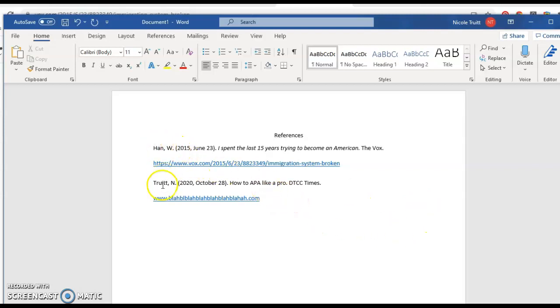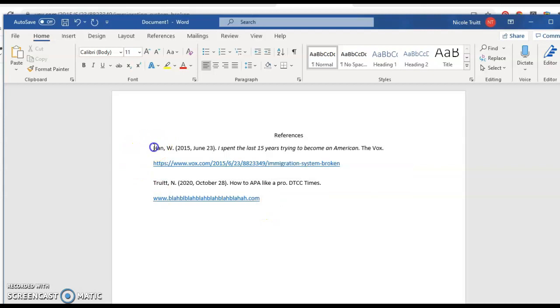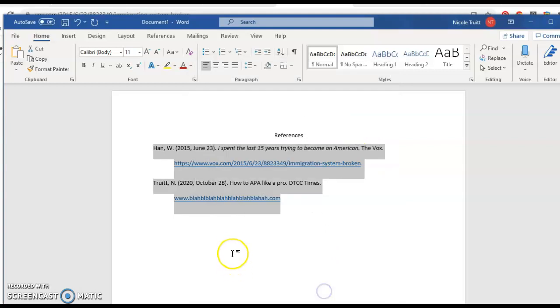So now that you have two sources, this is going to be your secondary source, whichever article you've chosen and gotten approved. So when you have two sources, you want to highlight both of them at the same time, and then go up here and drop down under paragraph. You can choose indentation, special, and then select hanging. Make sure that this is 1/2 inch, and then hit OK.